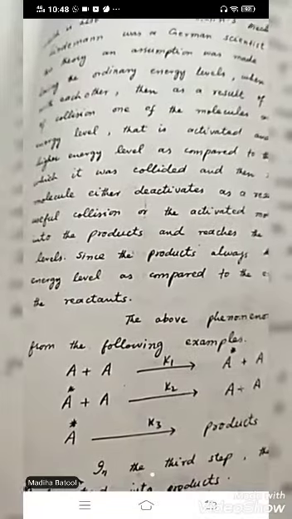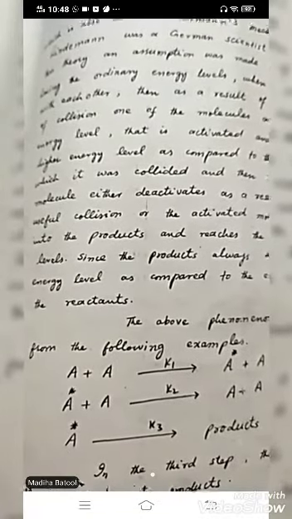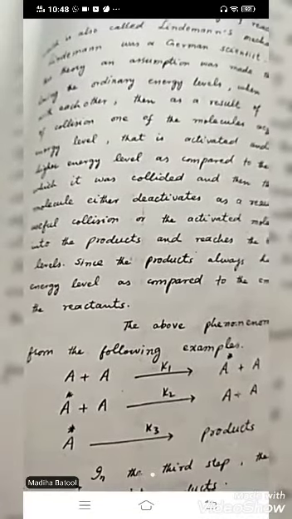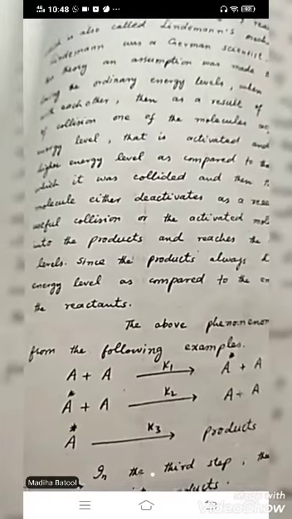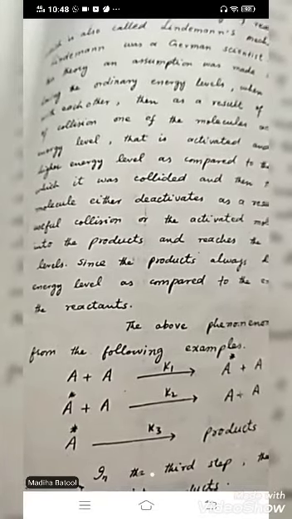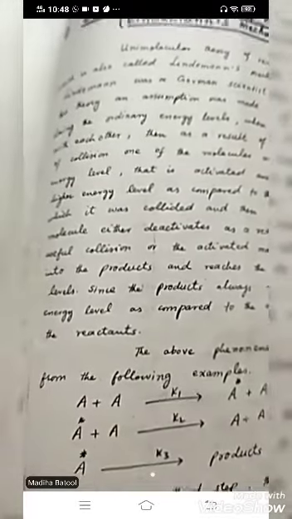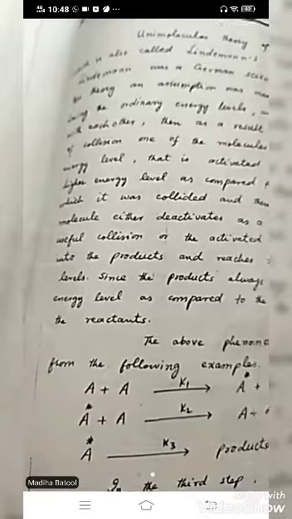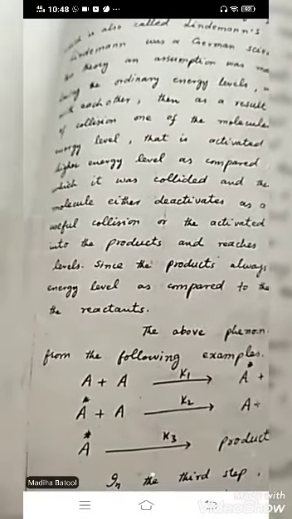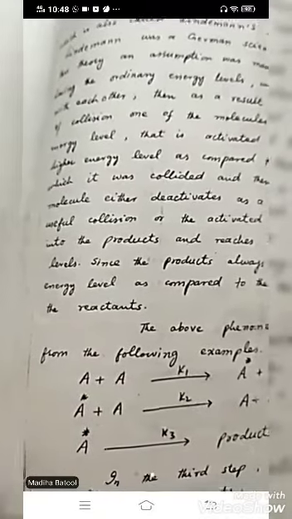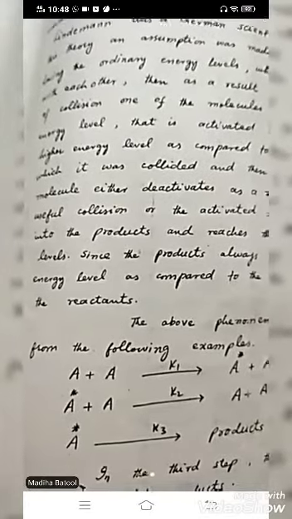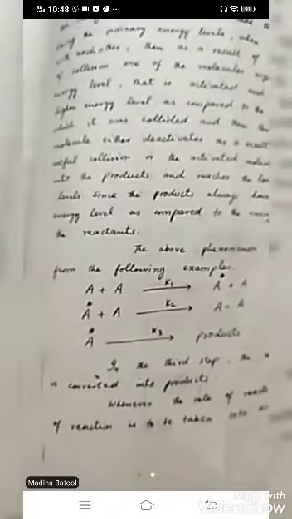A star, when it combines again with another molecule, will be deactivated and the energy will be equalized, just like the first equation, A and A. That's it. This equation shows the first possibility of the excited molecule. The third option is that the excited molecule doesn't collide with the other molecule, but becomes the product. In this step, the product is formed.